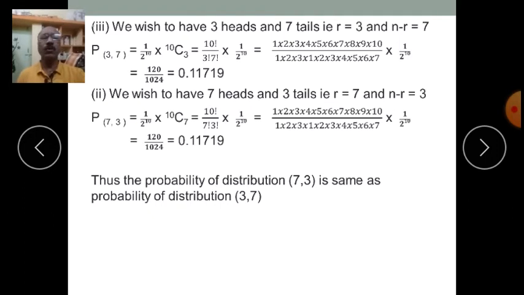The value comes out to be same, that is 120 divided by 1024, which is equal to 0.11719, isn't it? Thus the probability of distribution 7 comma 3 is same as probability of distribution 3 comma 7.